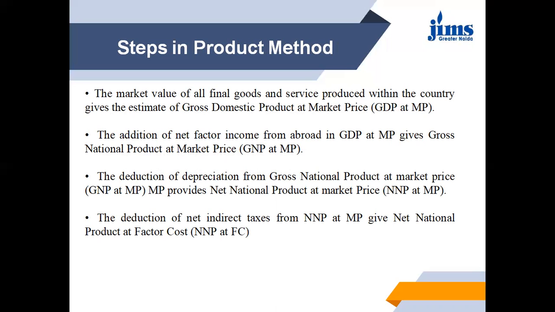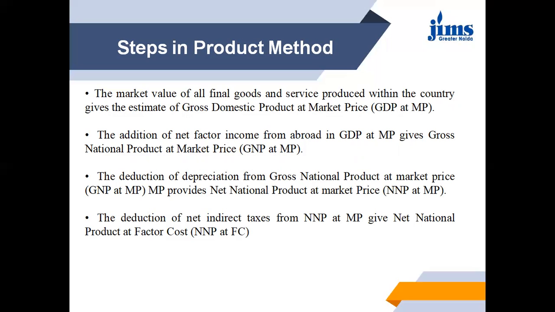So there are some steps in the product method. The market value of all final goods and services produced within the country gives the estimate of GDP at market price, and the addition of net factor income from abroad, NFIA, in GDP at MP gives gross national product at market price. Then the deduction of depreciation from GNP at market price provides NNP at market price. The deduction of net indirect taxes from NNP at market price gives the national product at factor cost. These are the steps in the product method.